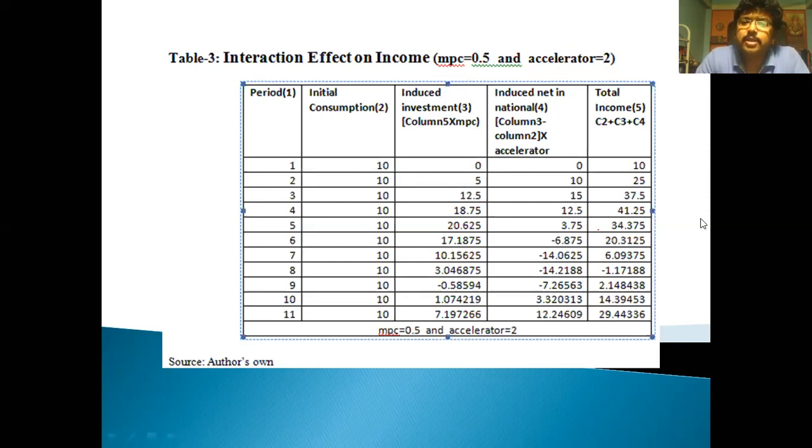Hope you have a clear understanding about the Samuelson model of trade cycle. I hope that this lecture will be beneficial to you.